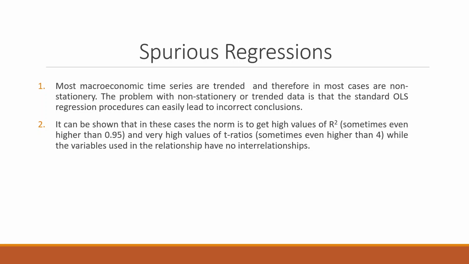Many times we get spurious regression. This means that we get very high values of R square and a significant F value. That is, jointly all these independent variables are contributing towards a dependent variable. But when we check the individual coefficients' p values, they are insignificant, and therefore it is a clear-cut case of spurious regression. Second thing is the R square will be greater than the Durbin-Watson statistic.